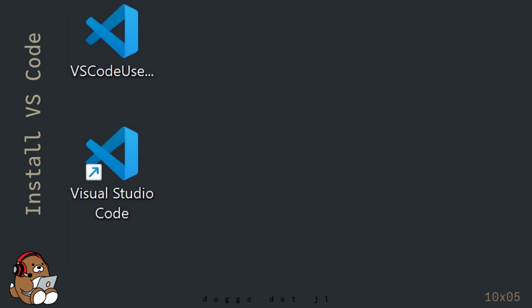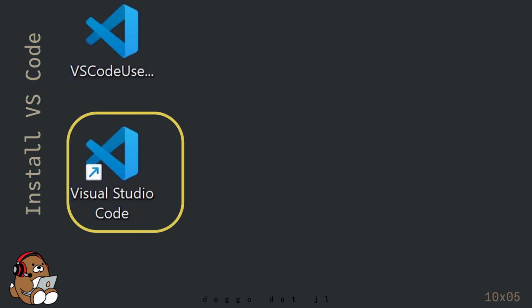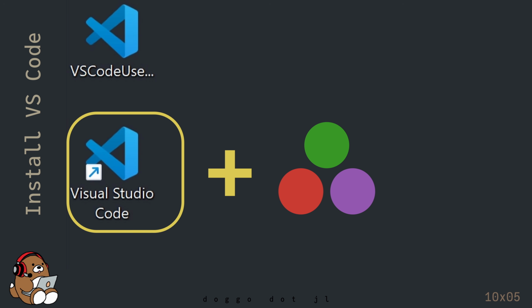After the installation is complete, you should see a shortcut icon with a VS Code logo on your desktop. If you see this shortcut icon, then congratulations! You have just installed VS Code onto your computer. In the next chapter, you'll learn how to use Julia in VS Code.